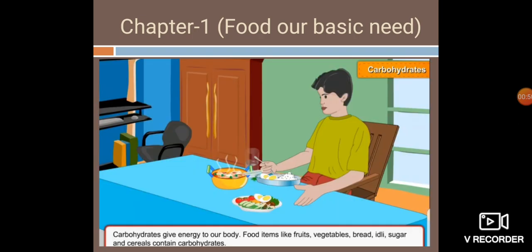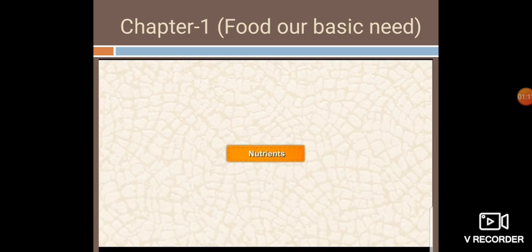You know, there are different nutrients which we get from the food. Out of those nutrients, the first one is carbohydrates. Carbohydrates give us energy. Food items like fruits, vegetables, bread, idli, sugar, cereals, these all are rich in carbohydrates. Means when we eat these food items, we will get the energy. Now, first of all, what are the nutrients? One example I have given.